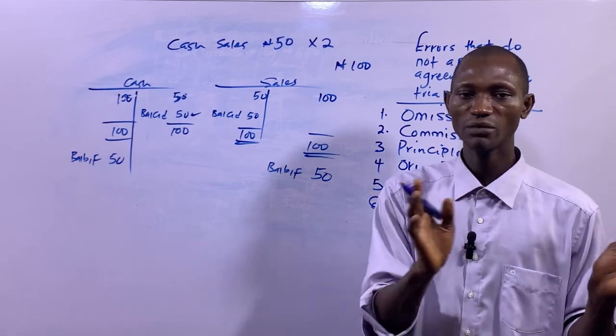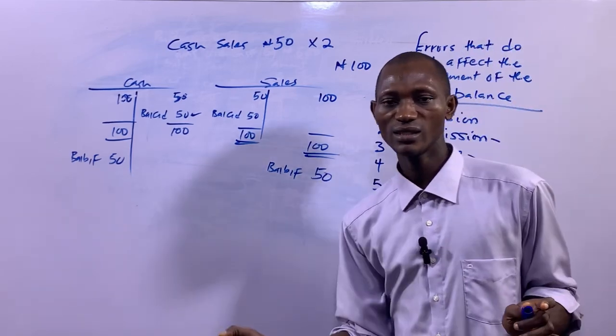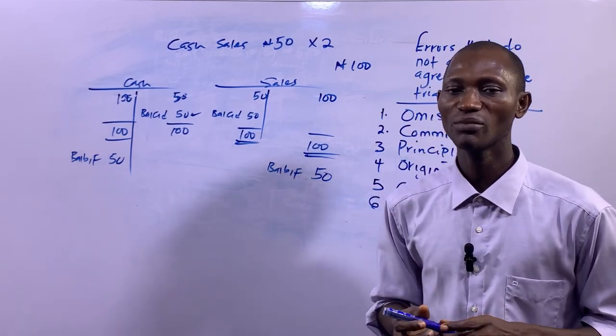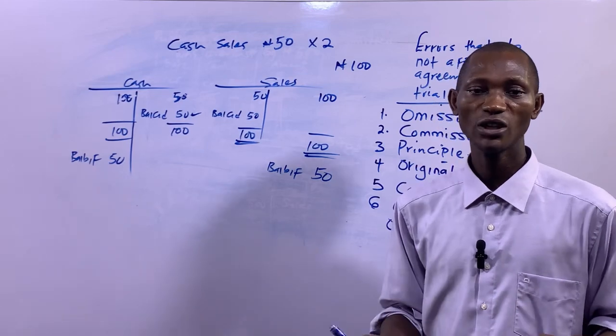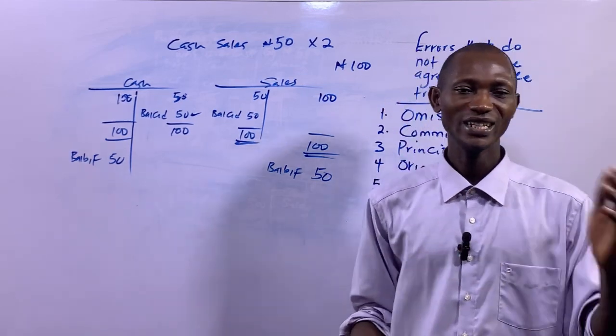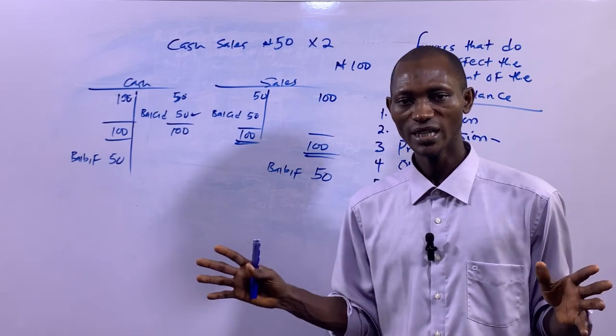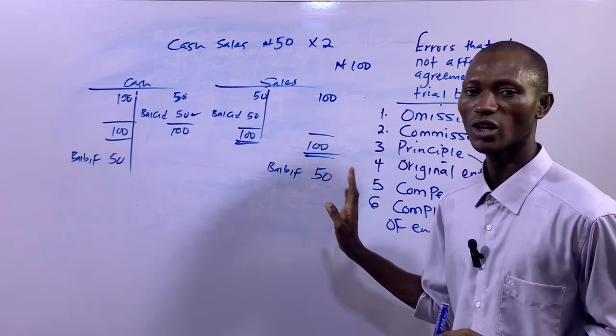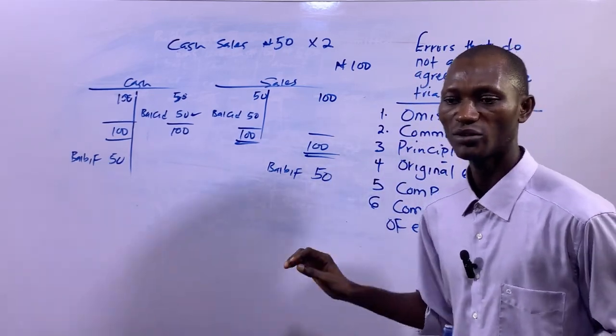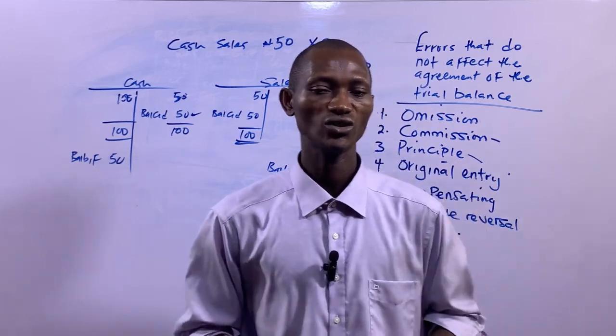Then, if the account had been debited wrongly, credit it with the amount that had been multiplied by 2. And if the account had been credited wrongly, debit it with the amount that had been multiplied by 2. That's that.